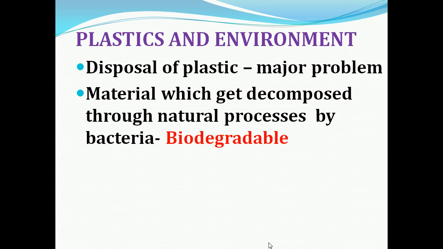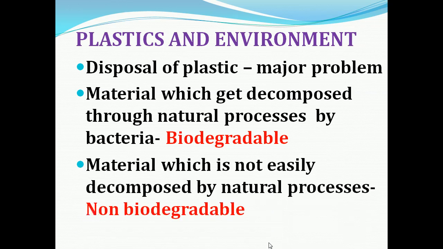Because we know that based on decomposition, we can classify materials into two types. They are biodegradable materials and non-biodegradable substances. Biodegradable means the material which can be decomposed through natural process by bacteria. So by the action of bacteria, this material can be decomposed by natural process.